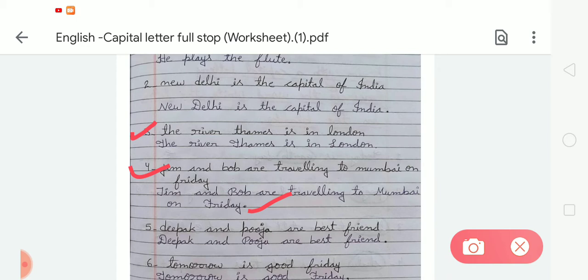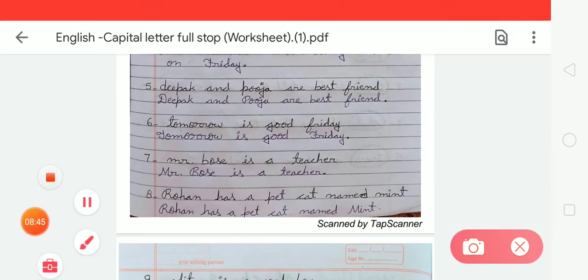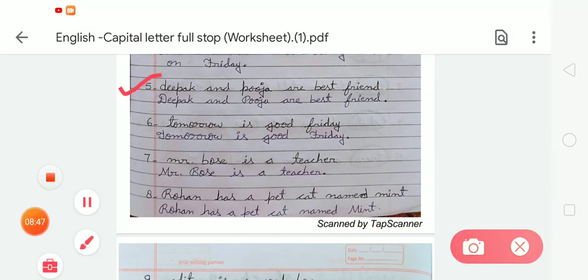Okay. So after that, number 5 is Deepak and Pooja are best friends. So here we have to change again. We have to write Deepak and Pooja in capital. Okay. So Deepak and Pooja are best friends. After that, tomorrow is Good Friday. So we use a capital letter in the beginning, and after that in Friday. Okay. Mr. Bose is a teacher. So we have to write Mr. Bose is a teacher like this.